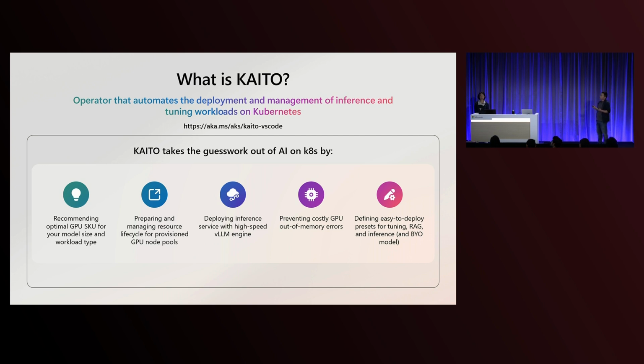Sorry about that. So I'll just jump to the next one. Kaito is an operator to automate everything you need to run tuning jobs and inferencing on AKS or Kubernetes. It's actually open source, as you know. At the same time, Kaito is also a managed add-on as part of AKS, with very seamless integration to provide the best of the Kubernetes platform on Azure.